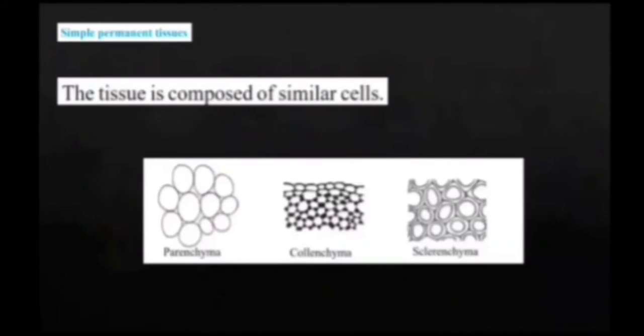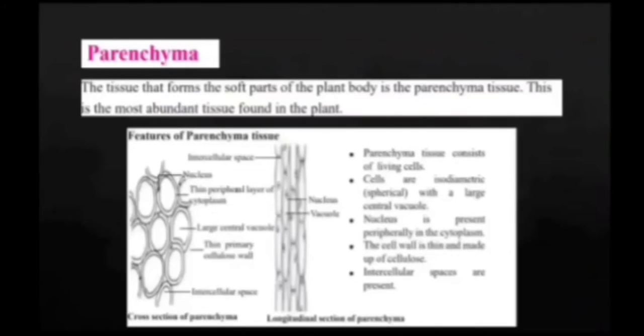Simple permanent tissue. This tissue is composed of similar cells. You can see the parenchyma, collenchyma, and the sclerenchyma all have similar types of cells. Parenchyma is the tissue that forms the soft parts of the plant body. The soft parts of the plants, such as roots, stems, leaves, and flowers, all have parenchyma tissue. This is the most abundant tissue found in the plant.